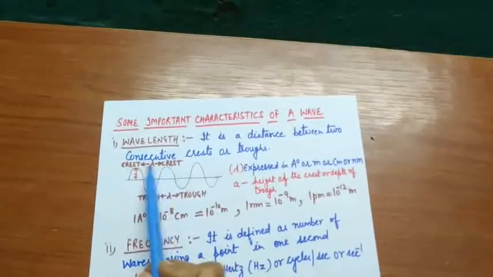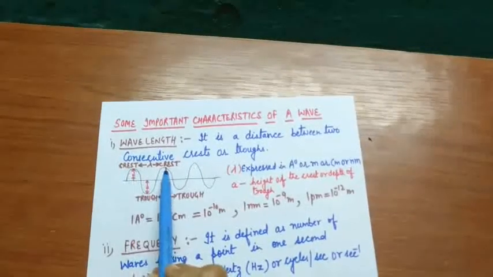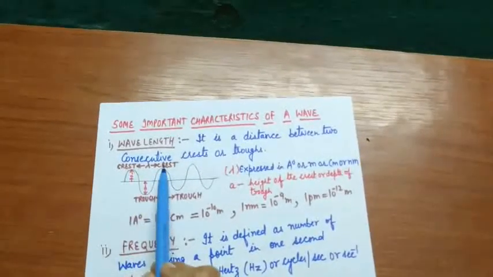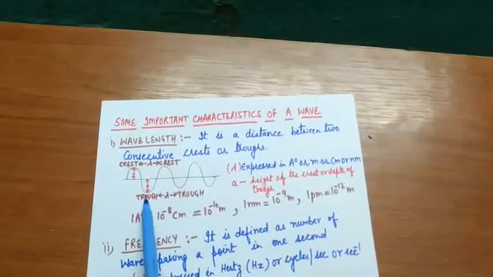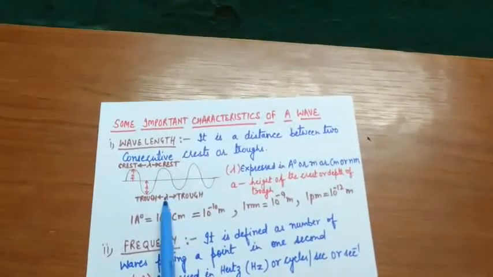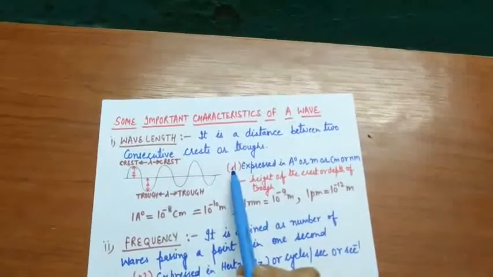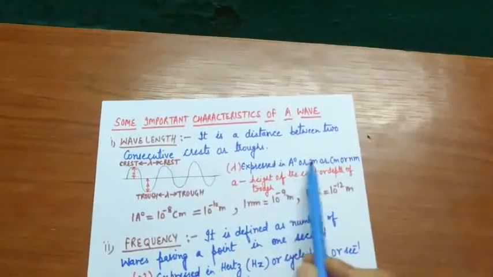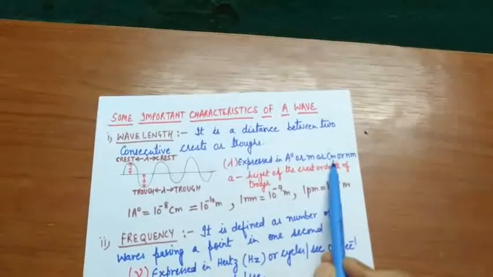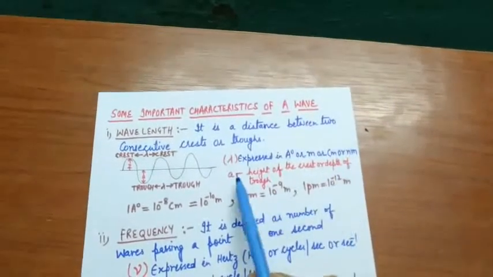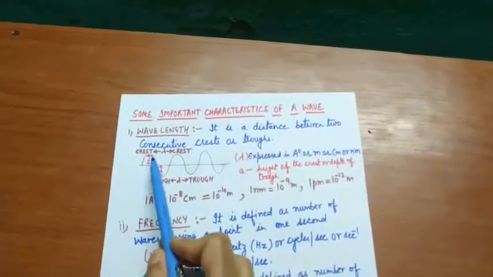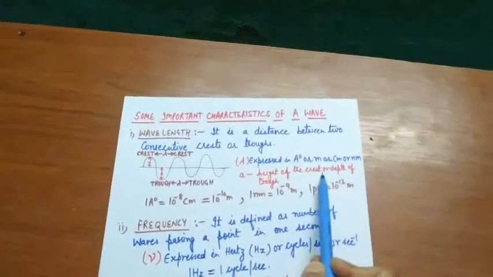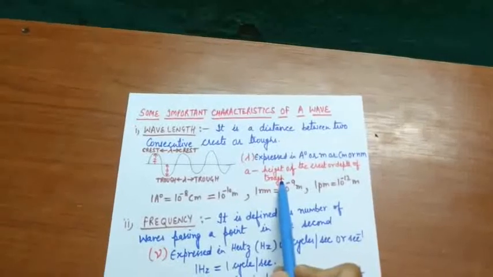This and this are called consecutive crests and the distance between these two is called lambda, wavelength, and the distance between two consecutive troughs is also called lambda. Lambda is expressed in angstrom or meter or centimeter or nanometer. What is A? A is amplitude. Amplitude means height of the crest or the depth of the trough.